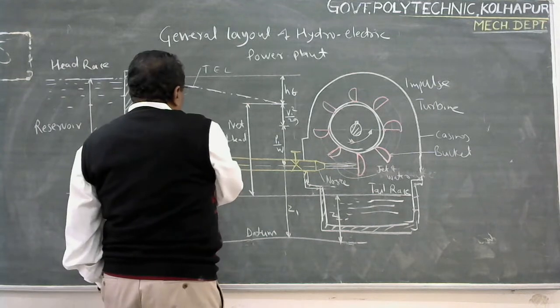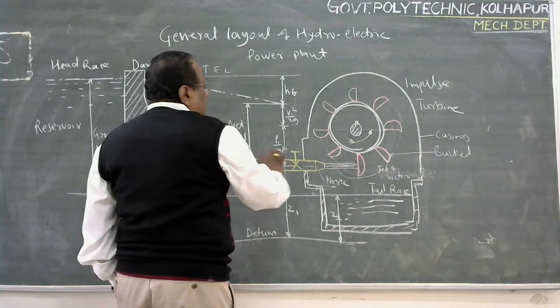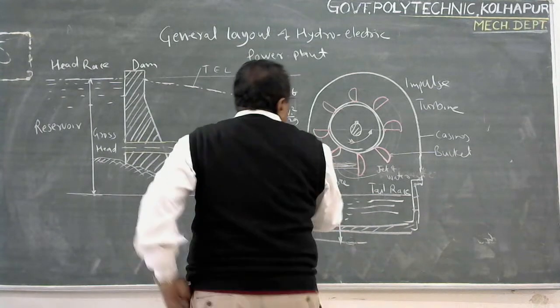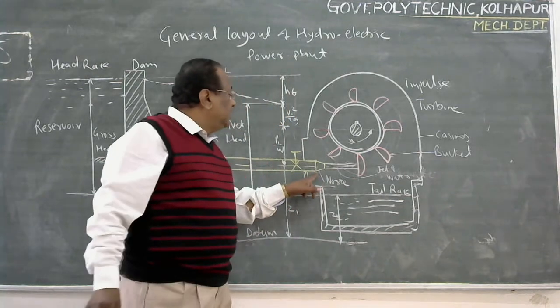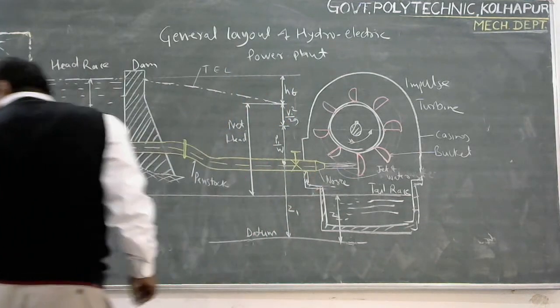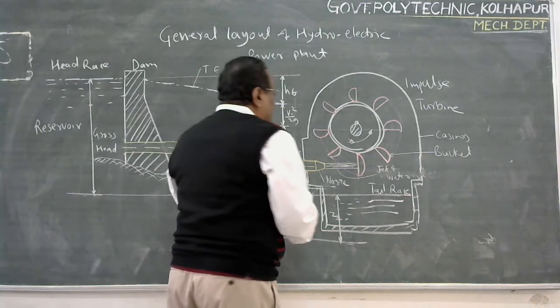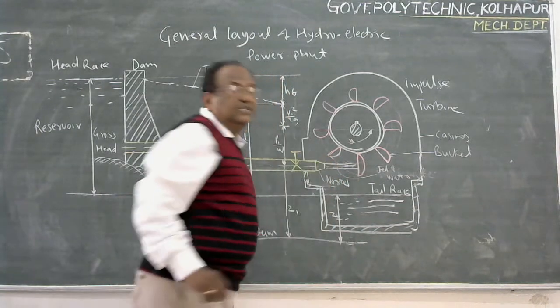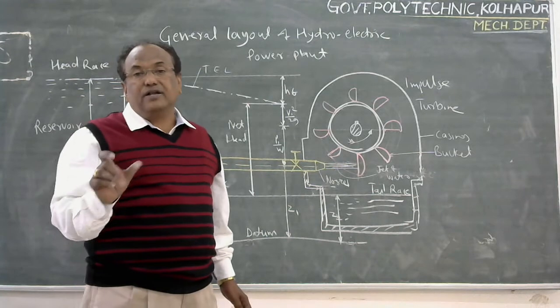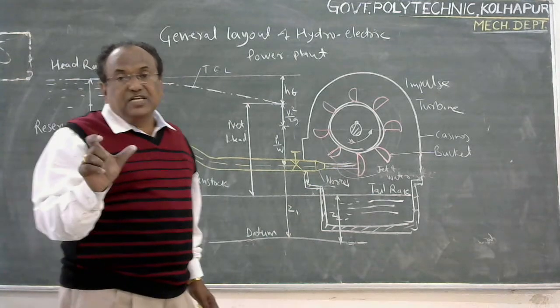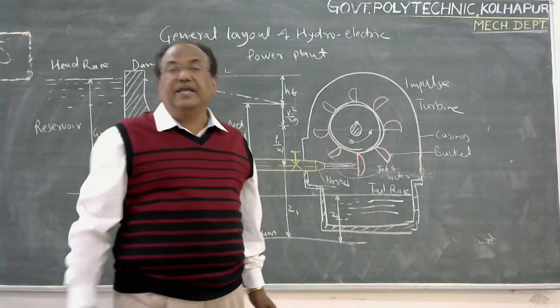Then the penstock comes over here. At the end of the penstock, there is a nozzle. A nozzle is fitted at the end of a pipe. Nozzle is nothing but a short piece of pipe which is tapering in diameter.